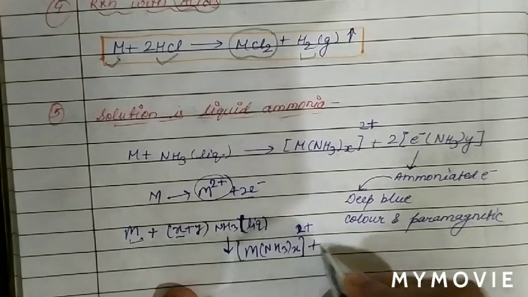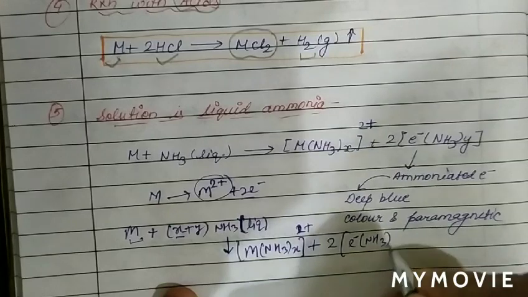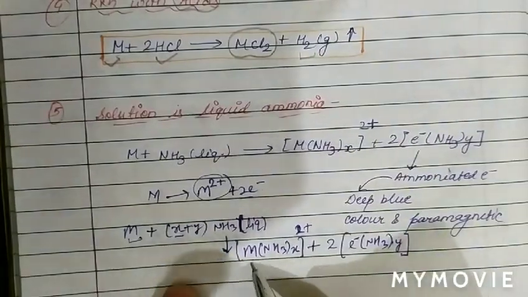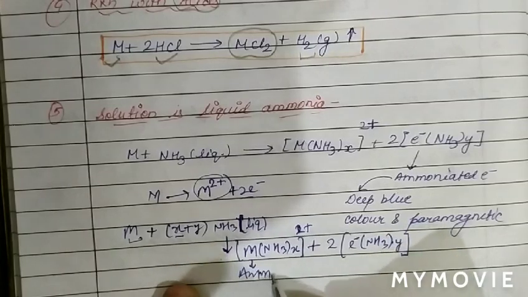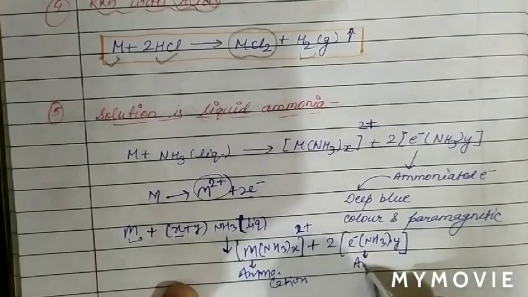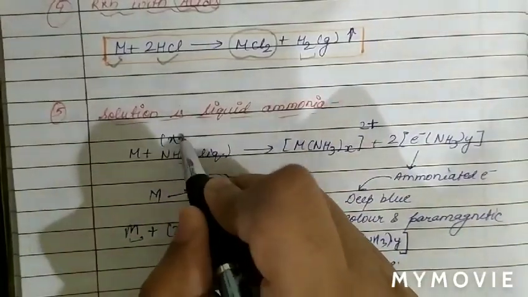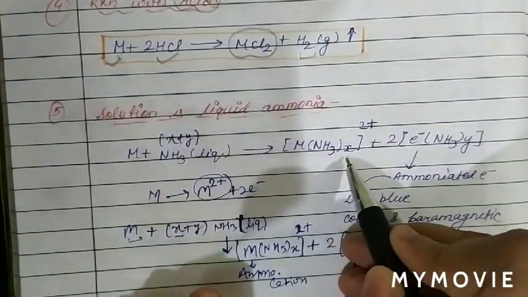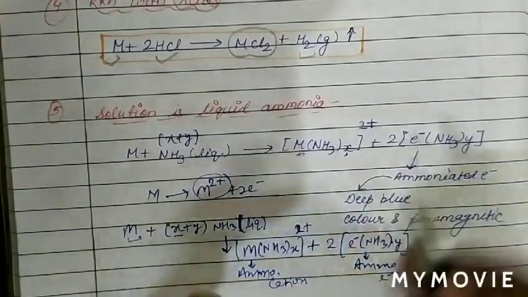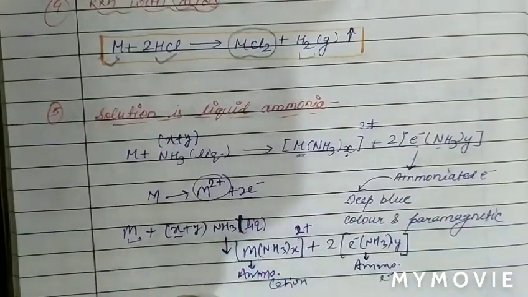To balance the charge, y molecules of ammonia are associated with the electrons. This is the formation of the ammoniated cation, and this is called the ammoniated electron. So when we use x plus y moles of ammonia, x moles are associated with the metal cation and y moles are associated with the electron, and the charge is balanced.